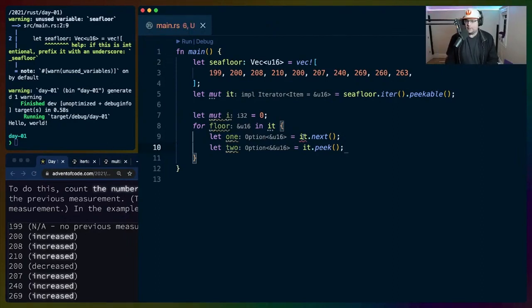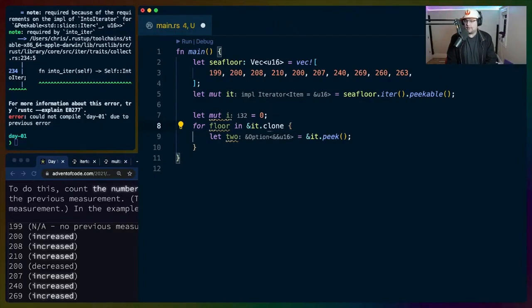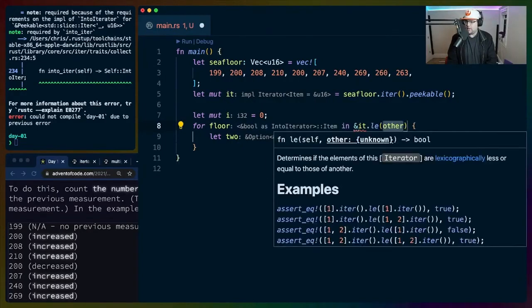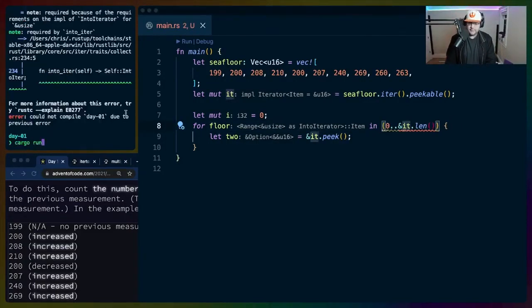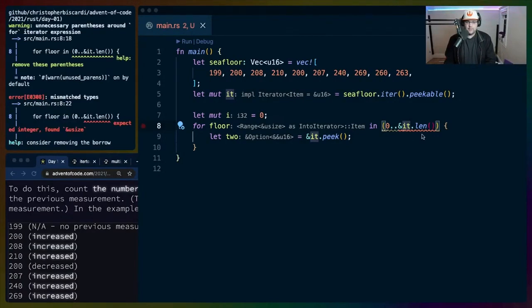Why is it not? I don't need it.next. I do need it.peek. Basically, the problem here is that I'm consuming the iterator, but I also want a peek iterator. So I need a reference to the same one. We know how big this is. I don't need for in. We'll just make this a range. I'm blanking. I clearly haven't had my coffee today. 0 to range. Expected integer, found reference to usize.